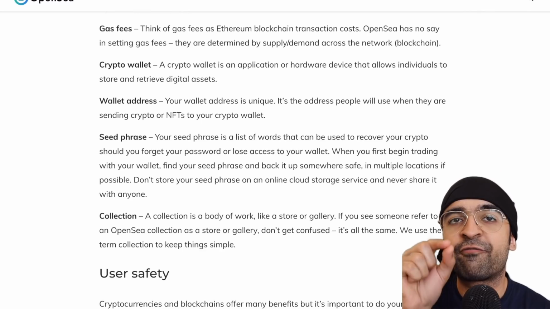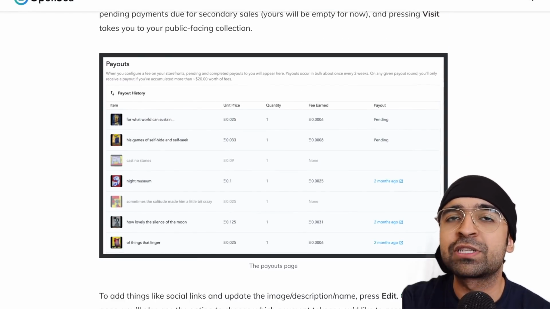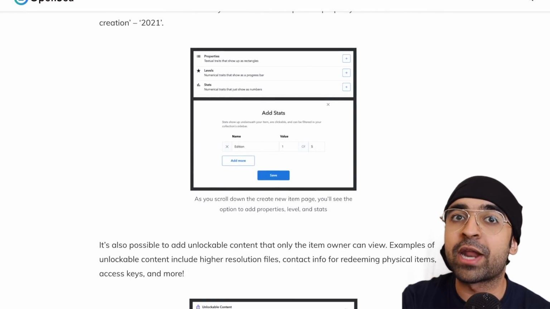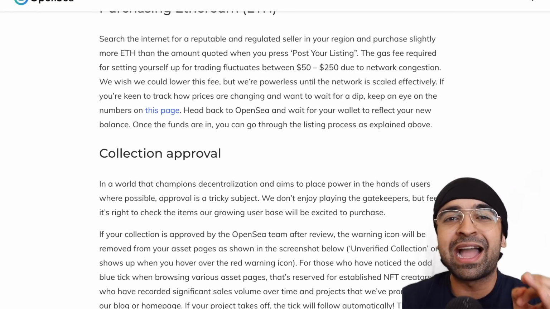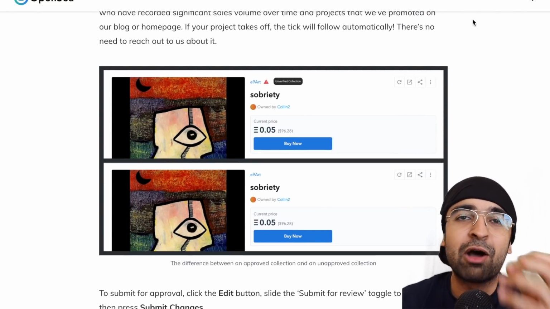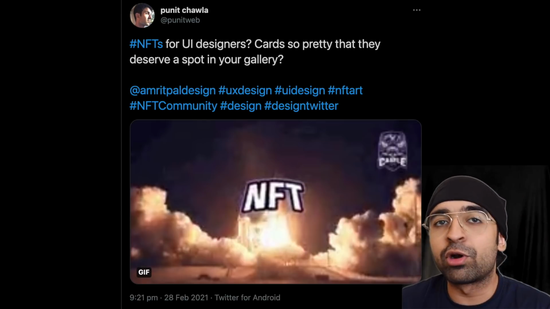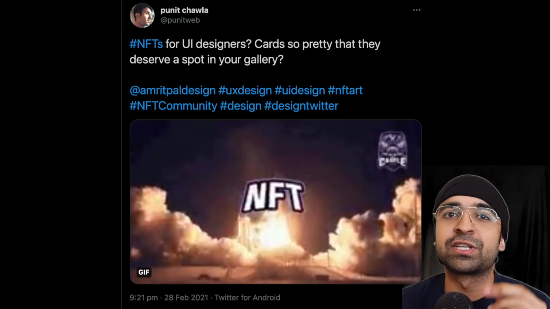So I'll link a very nice article that I came across, which will help you get started. And it's almost like a tutorial. So you can follow step by step and you can start selling your NFTs. Who knows, maybe you're the next NFT millionaire. I actually tweeted about this on how crazy it would be if a UI designer like you and I come onto NFT platforms and sell UI designs for hundreds of thousands of dollars.